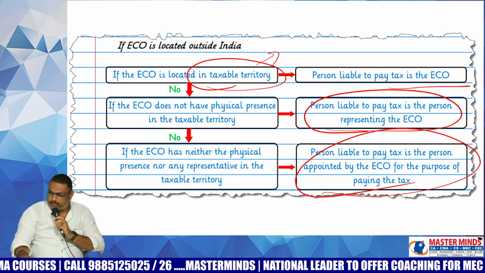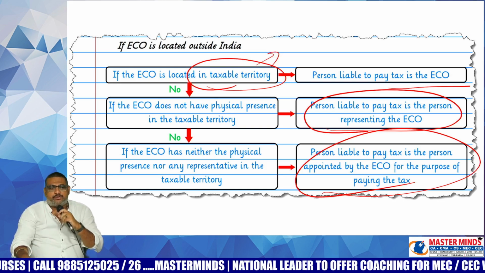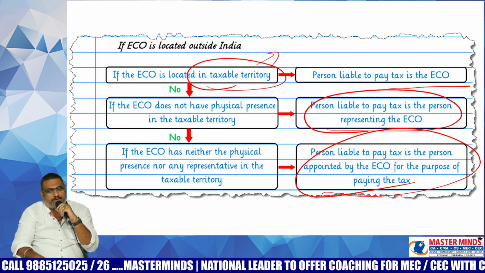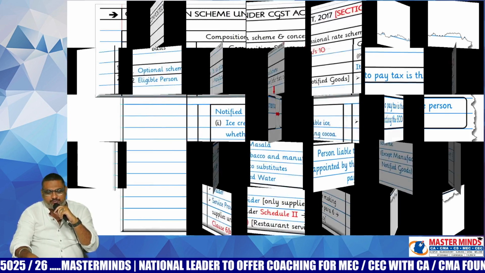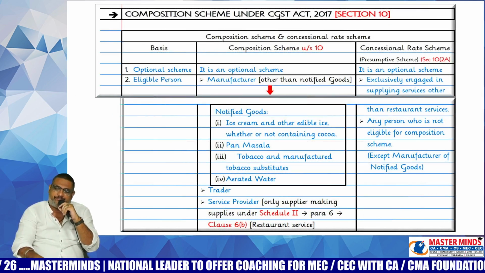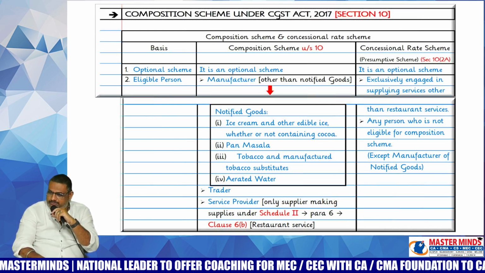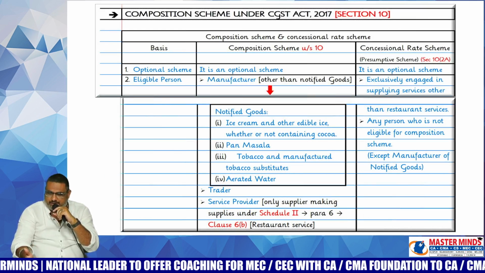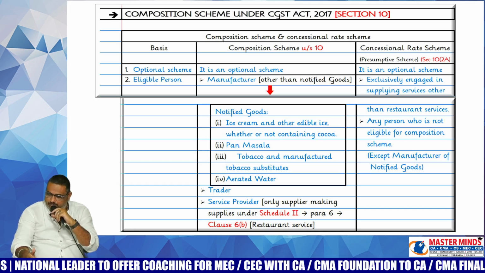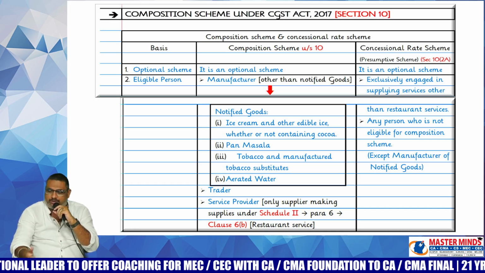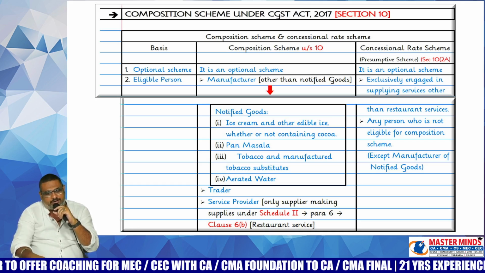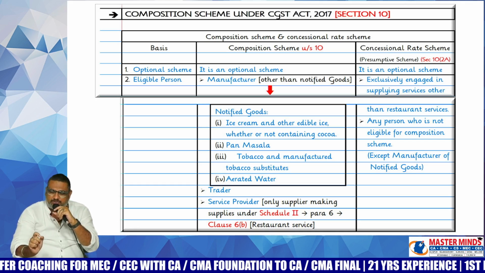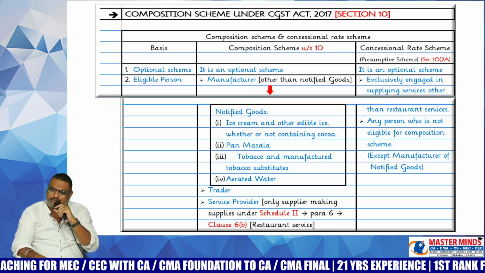Okay, ma'am. So can we proceed to the next one? After completion of 9.5, we need to see section 10, which deals with the composition scheme. What is meant by the word composition scheme? It is a scheme that is designed for small scale industries, cottage industries. What is the benefit generally the composition dealer will get here? A very much lower rate of tax he will get.